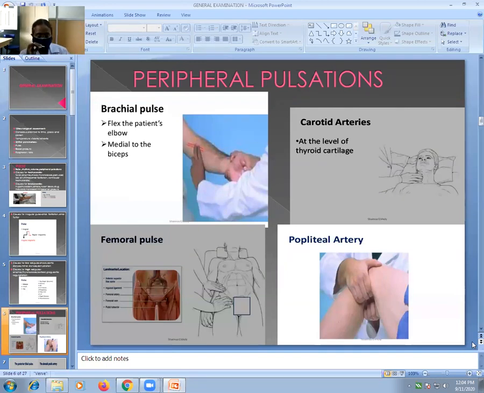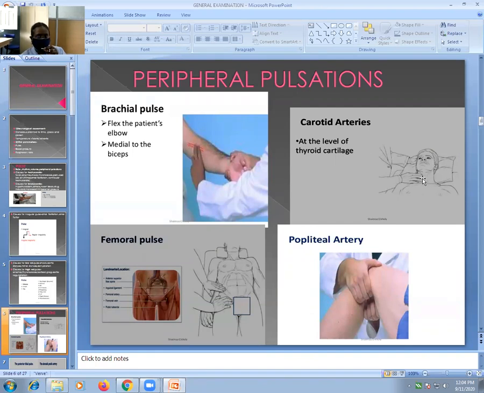Now, in the upper limb, after the radial artery comes the brachial artery. So, where is your brachial artery? That is in the antecubital fossa at the elbow joint on the medial aspect. You have to flex the patient's elbow slightly, and medial to the biceps is the antecubital fossa. On the medial aspect here lies the brachial artery. You have to palpate the brachial artery here. So this is the anatomical location of the brachial artery. So in the upper limb, radial artery and brachial artery.